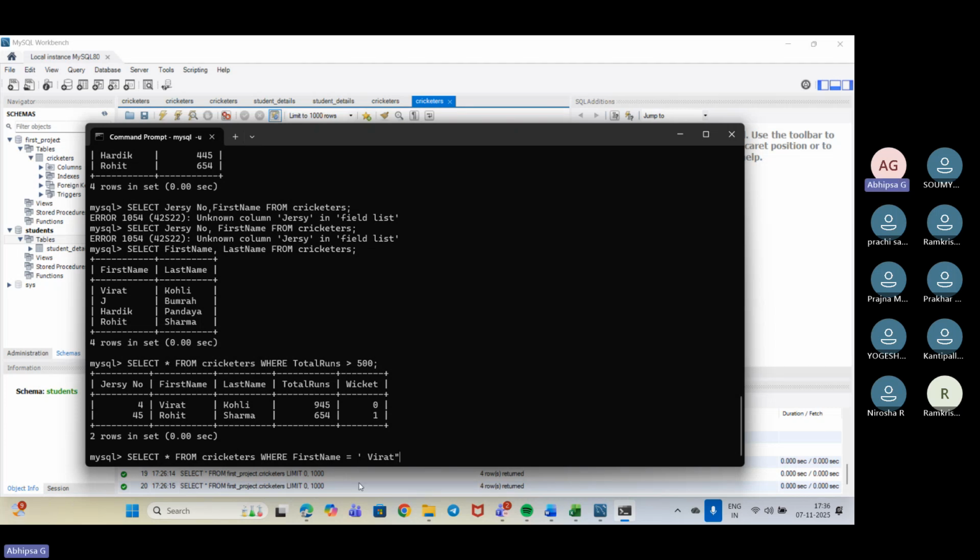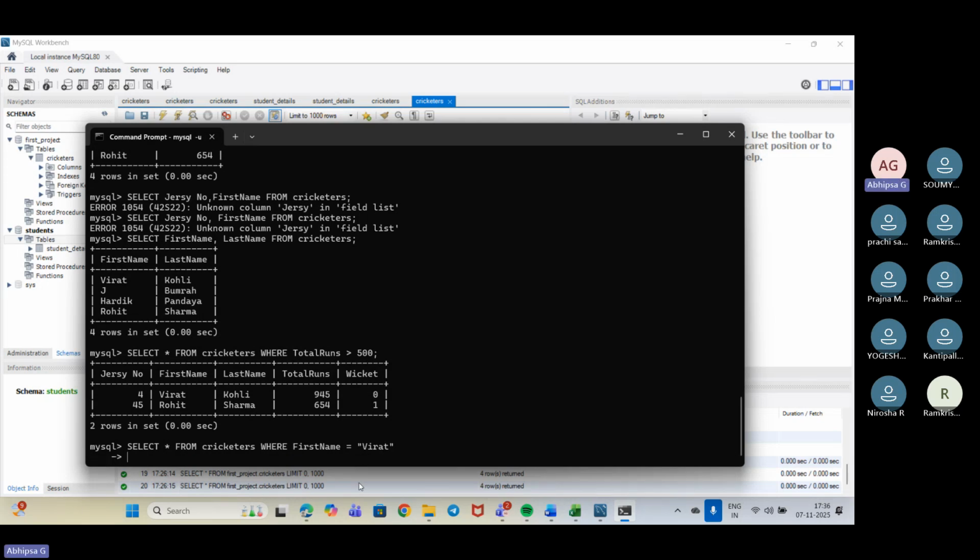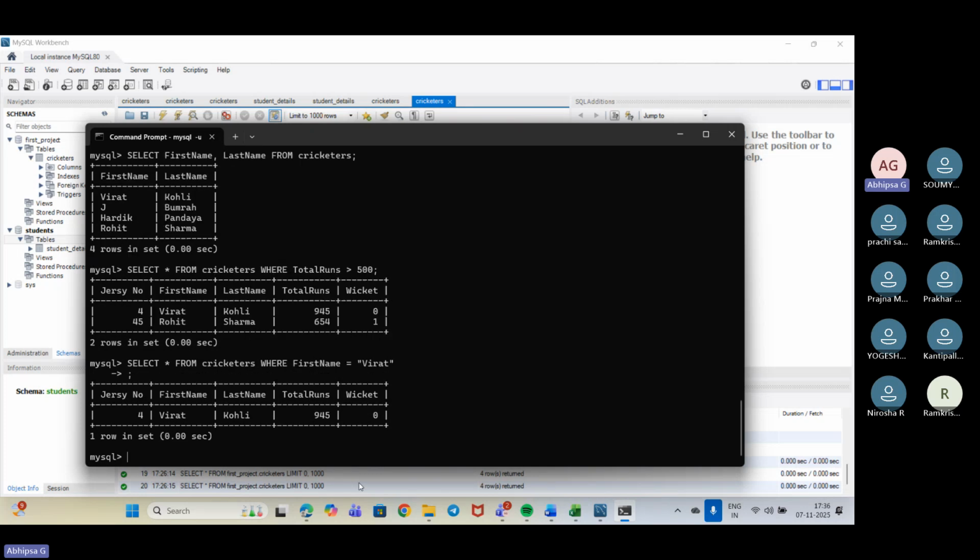Okay, that needs to be fixed. Semicolon, yes, I have given. So we have got it. We have got these values, that is, Virat Kohli's total runs along with the wickets, right? So this is how we can use it.